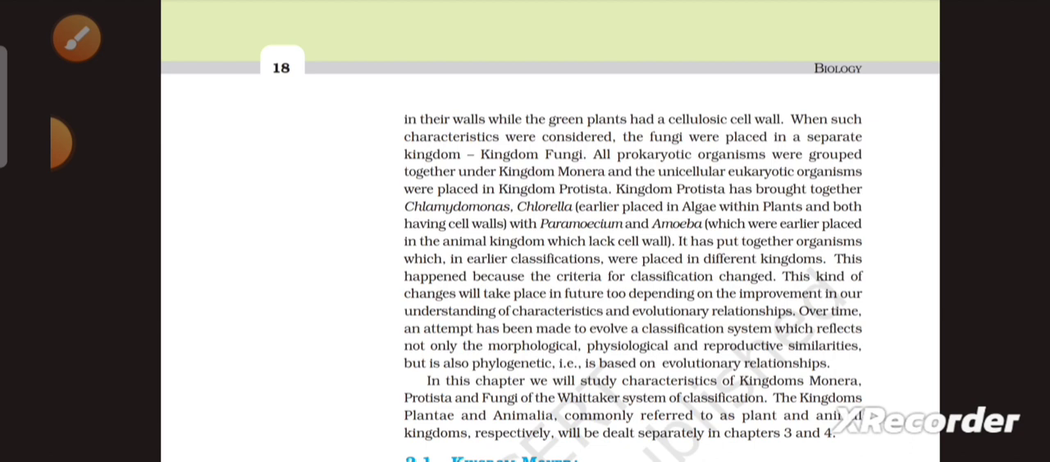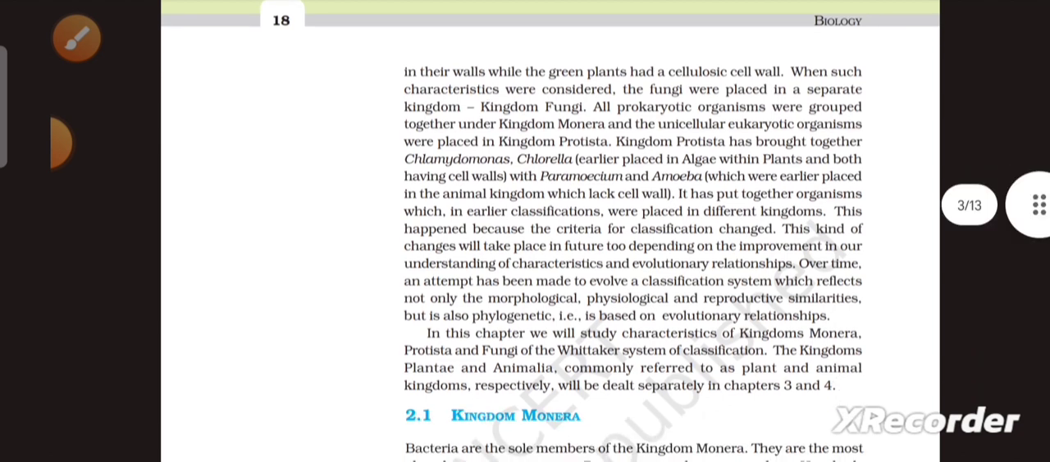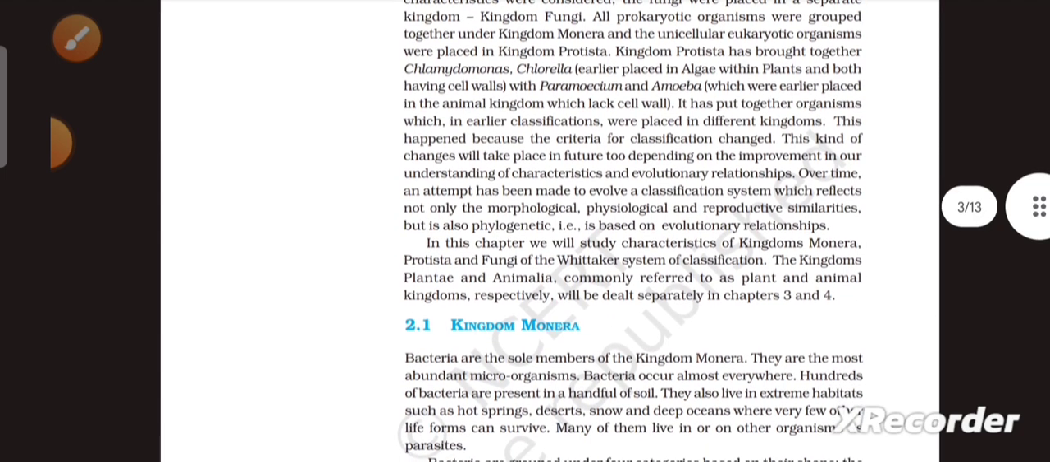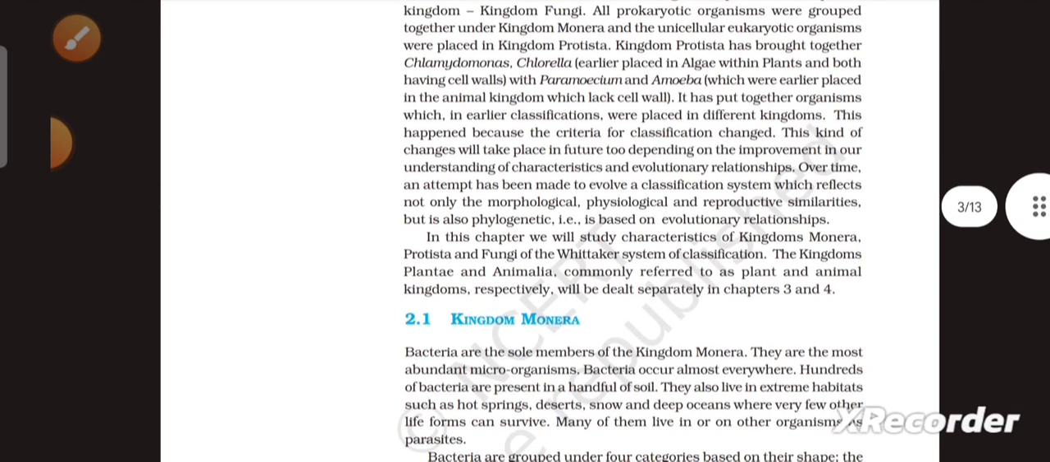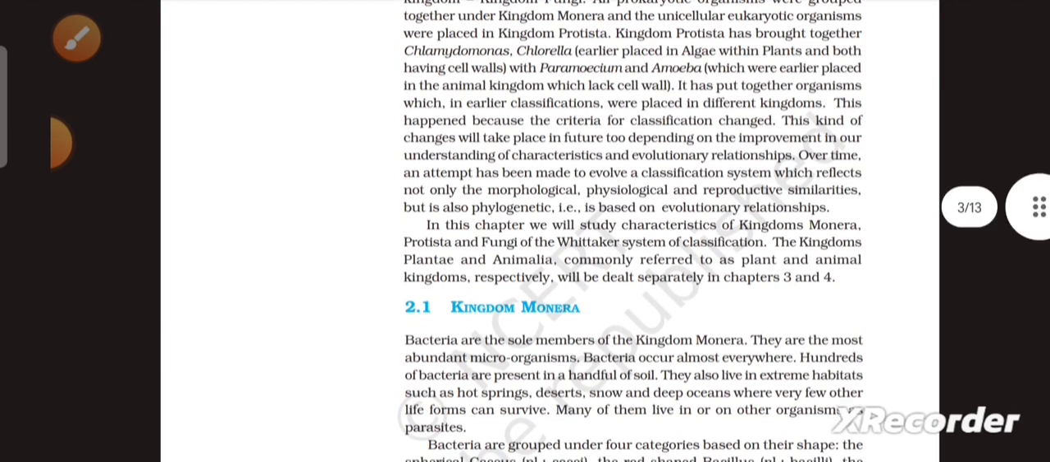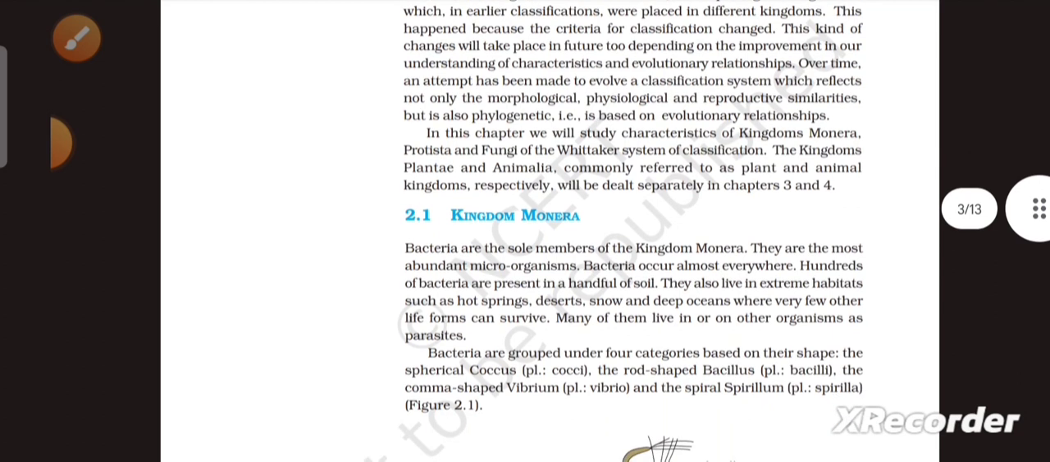This kind of change will take place in future depending on the improvement in our understanding of characteristics and evolutionary relationships. Over time, an attempt has been made to evolve a classification system which reflects not only the morphological, physiological, and reproductive similarities but is also phylogenetic, that is, based on the evolutionary relationships.